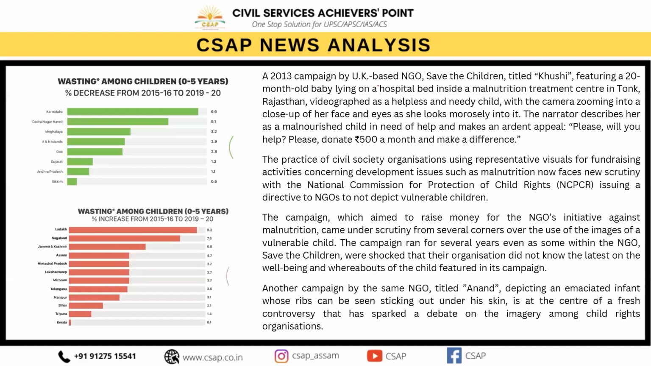So, what is this NCPCR? It's a statutory body set up under the Commissions for Protection of Child Rights Act 2005 and works directly under the Ministry of Women and Child Development. Okay, so what is the mandate of this one? The Commission's mandate is to ensure that laws, policies, programs, and administrative mechanisms align with the child rights perspective as enshrined in the Constitution of India and also with respect to the UN.